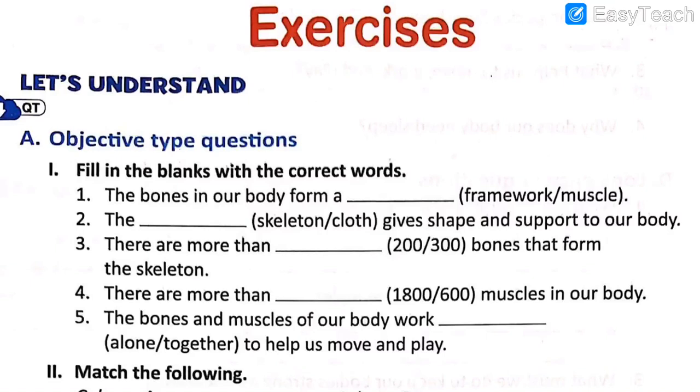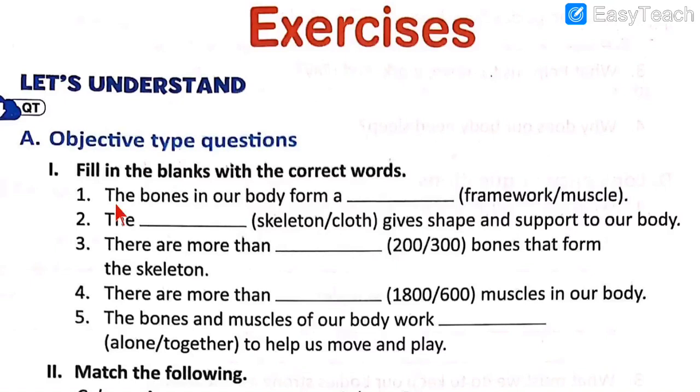Question number 1 is an objective type question. In that objective type question, the first topic that you will write is: fill in the blanks with the correct words. So after giving the heading of exercises, you will give the heading of fill in the blanks. The options are given, as you know, in all the chapters. You have to select the best option and fill in the blank. Let's read number 1. Along with my reading, you should write it in your notebook. So please see that you are writing.